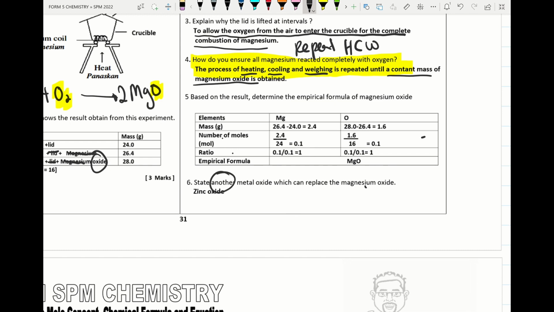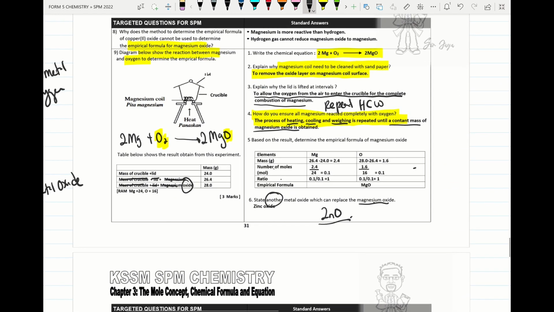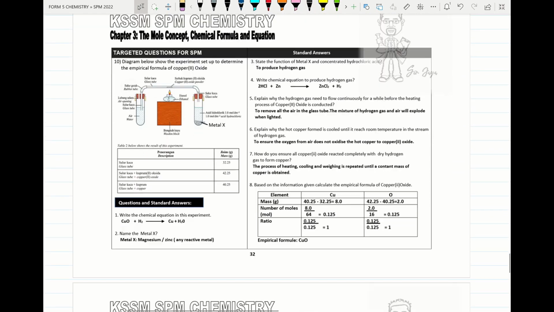Another metal oxide that can replace magnesium oxide is zinc oxide. Try to do more questions on this part, and we move on to the next part.